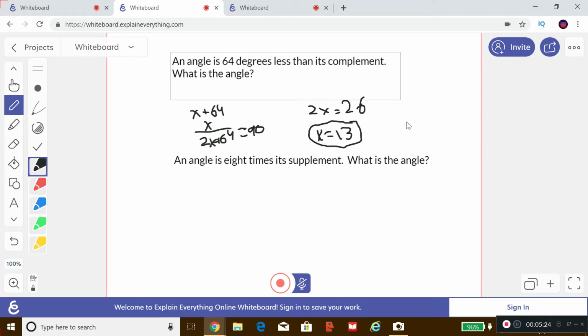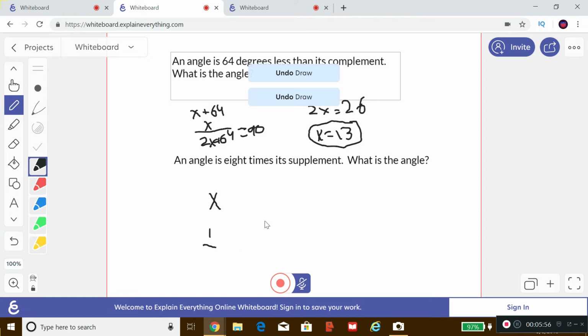We're going to just check. If it's 13, its complement is going to be 77, right? And it is, 13 is indeed 64 less than 77. You gotta love that, guys. You gotta love it. Now we have an angle is 8 times its supplement. What is the angle? So we have angle X, and then we have the other angle, which is 1/8 of X. But you know what?